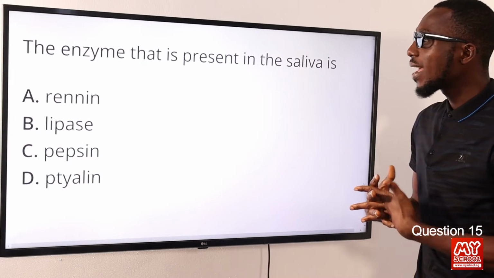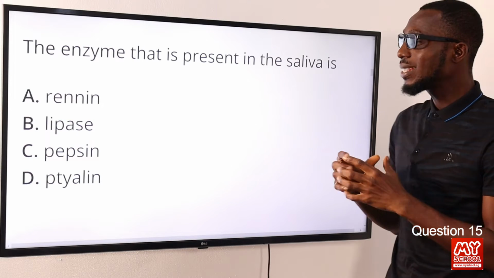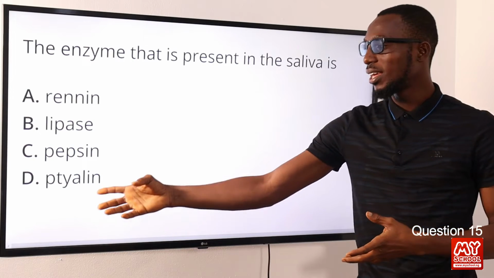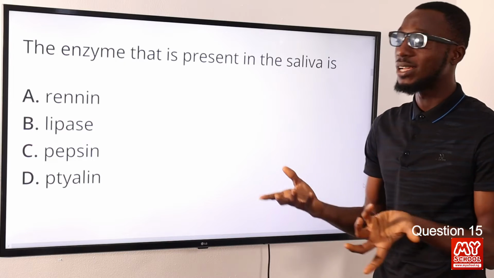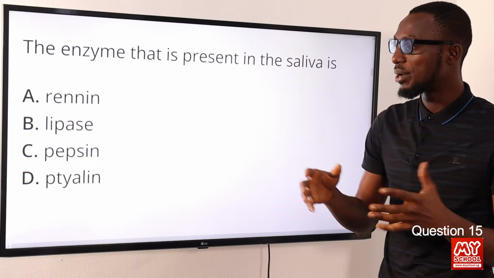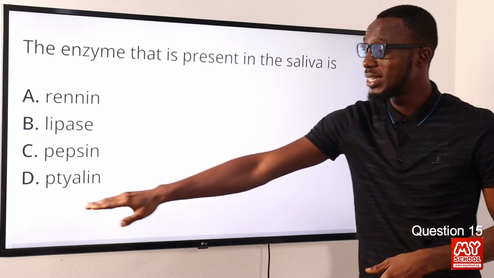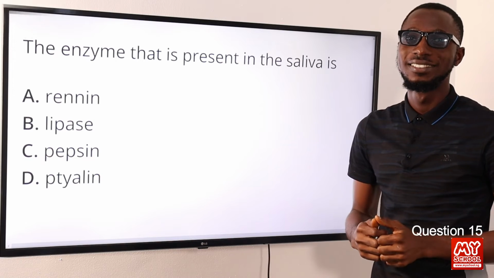15. The enzyme that is present in the saliva is what? It is the xylene. This is responsible for the breakdown of starch into smaller molecules. So the correct option here is option D for xylene.